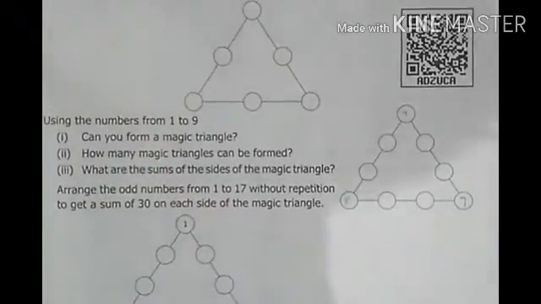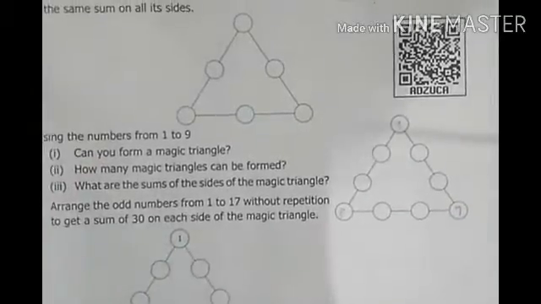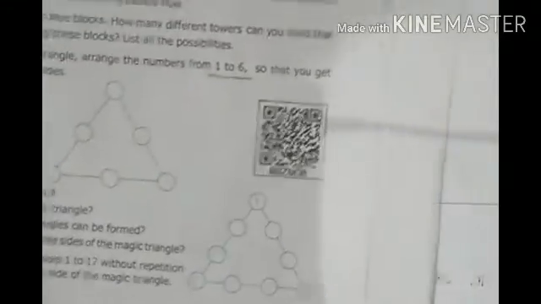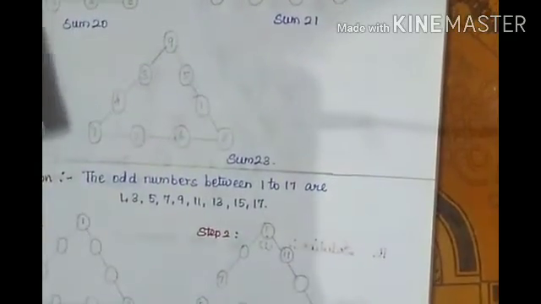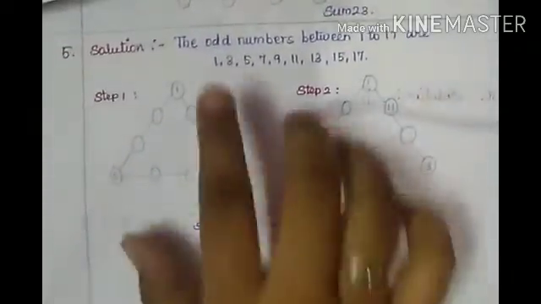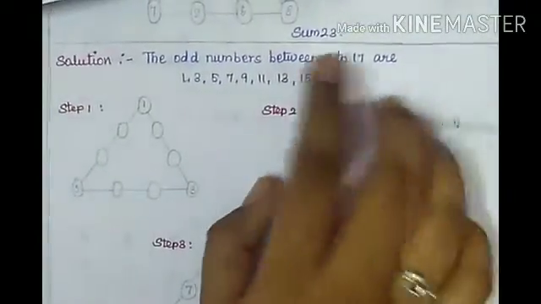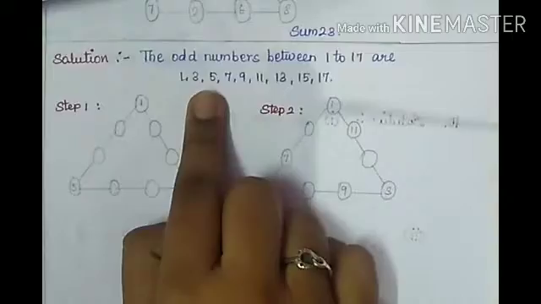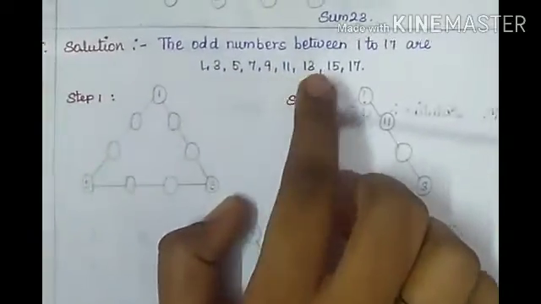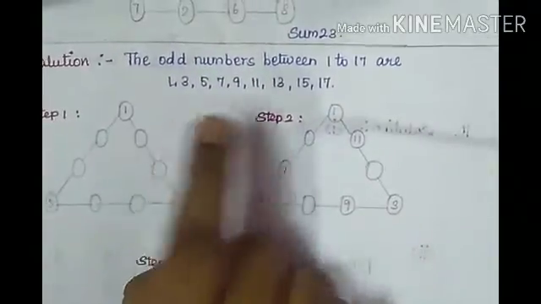Then what is condition 2? The sum of their sides is 30. So how to make such a triangle? See the answer, the odd numbers. One more thing that is given is the odd numbers. So we have to write the odd numbers from 1 to 17. What are the odd numbers between 1 and 17? The odd numbers are 1, 3, 5, 7, 9, 11, 13, 15 and 17. So with the help of these odd numbers, whenever we add them, it should give me 30.